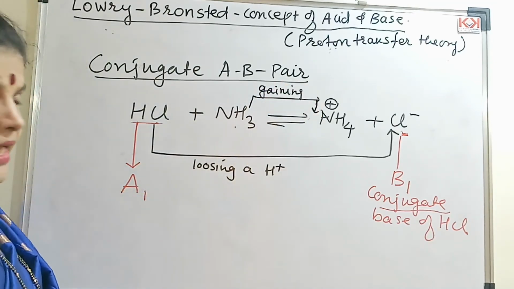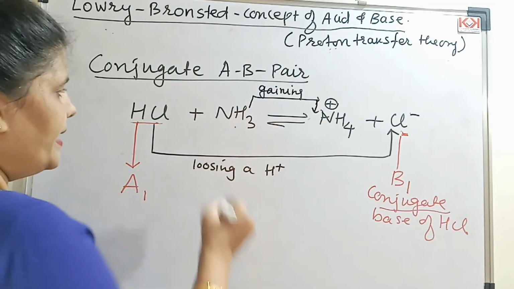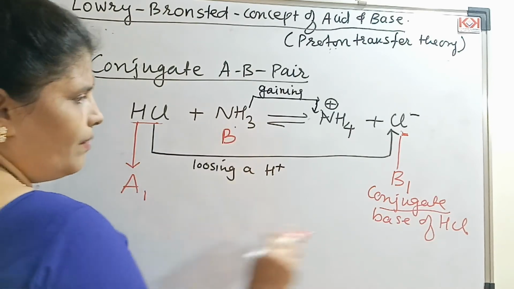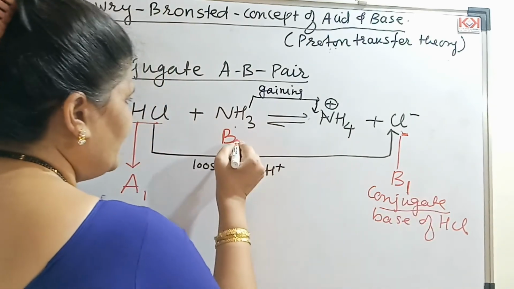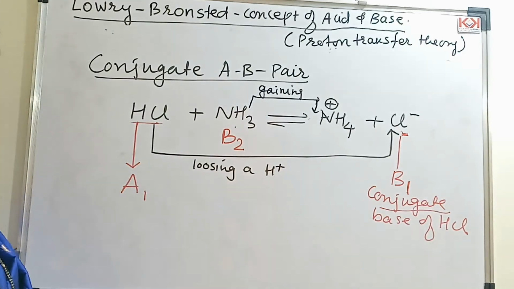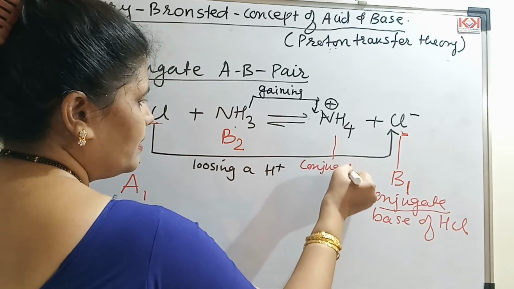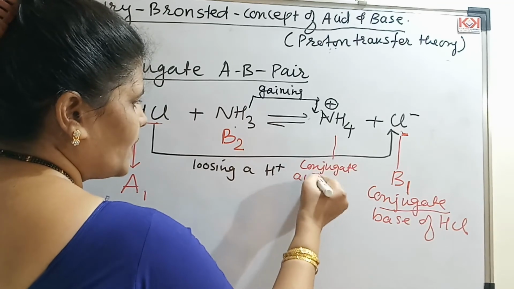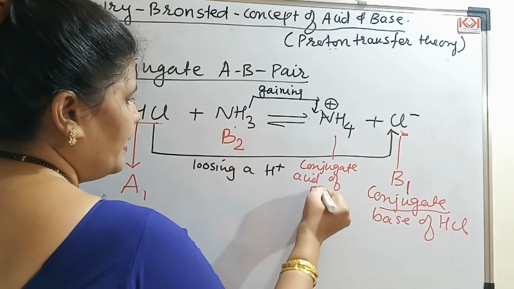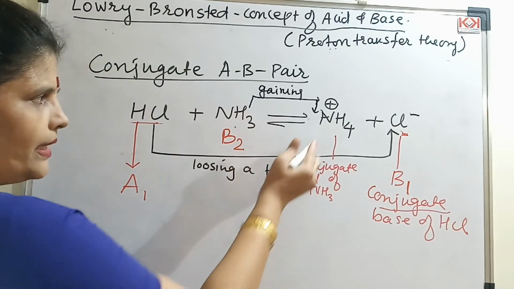If it is gaining a proton, means what? It is a base. I have already given this B1, so I will call this base 2. What I will call this, student? This is the conjugate acid of NH3. Why I call this acid?